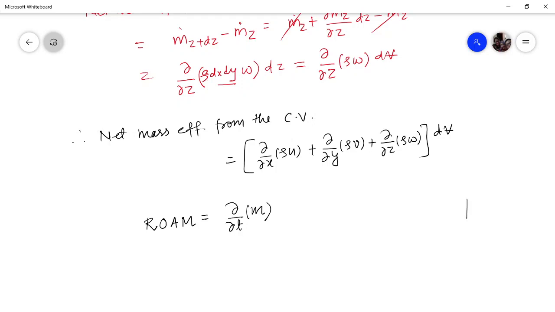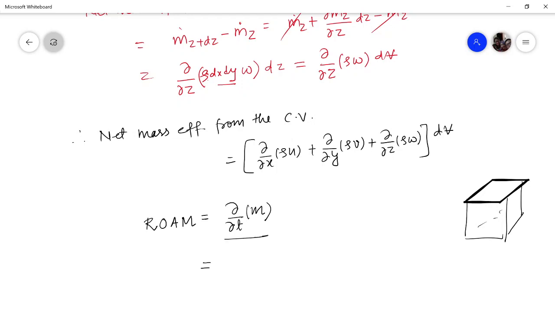First thing first, the control volume which we have assumed is a stationary control volume. I have assumed that this control volume is not moving at all. So I'm talking of the time-wise variation within this particular control volume, not of it moving here and there. As I'm not moving, x, y, z will be kept constant, and only time will be varying. Therefore, this partial is coming.